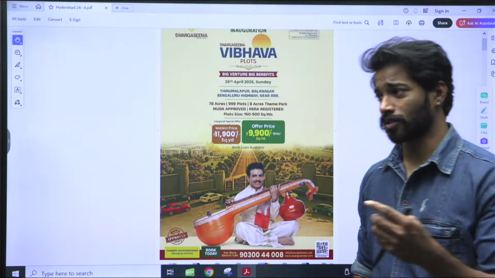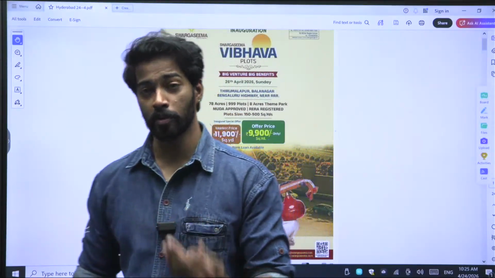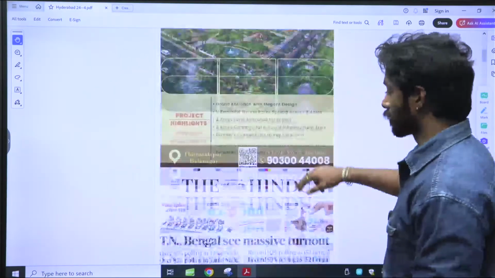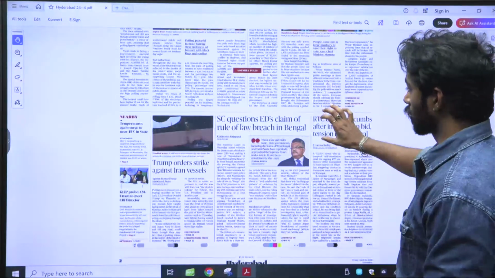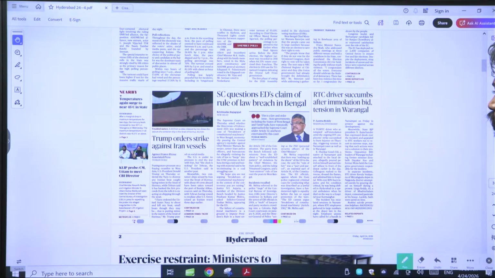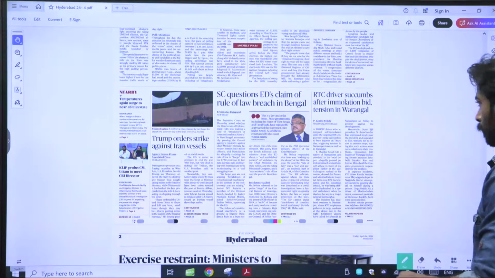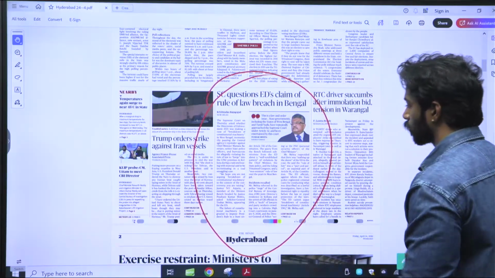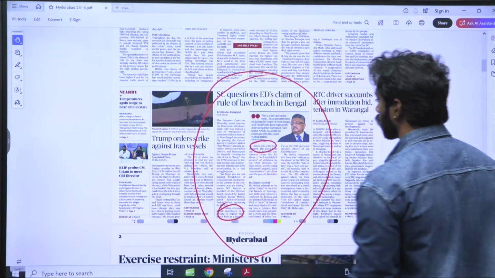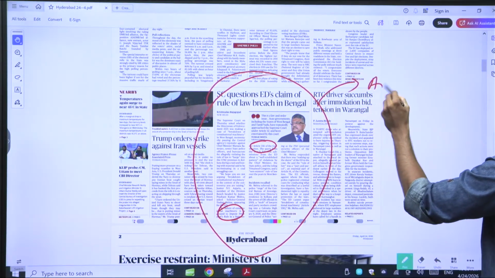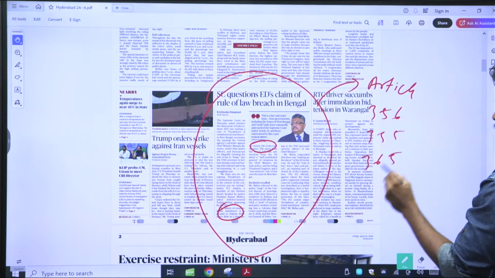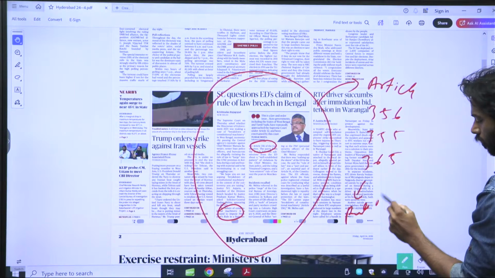Today in this current newspaper, I found many things that are related to prelims. So firstly, we'll discuss what is necessary. Let us start. The first thing I've noticed is that SC questions ED's claim of rule of law breach in Bengal. The particular piece is not that important, but what it includes is important. It's talking about failure of constitutional machinery and also Article 356, 355, and 365. And in context, it is also talking about rule of law.